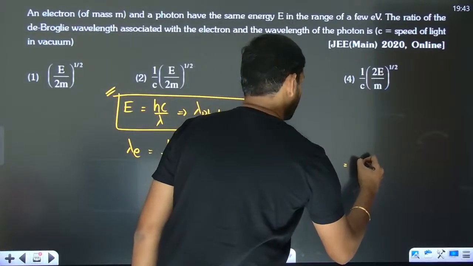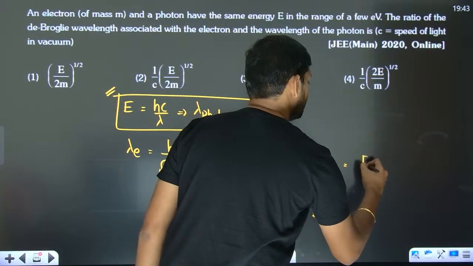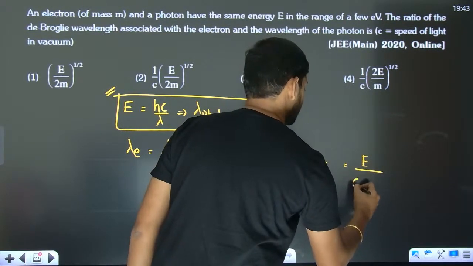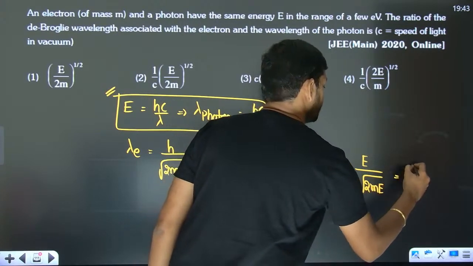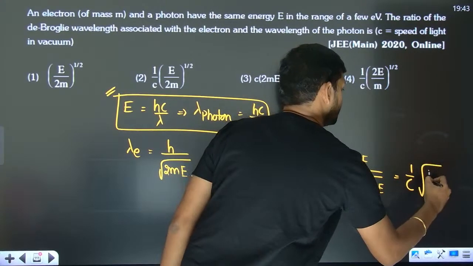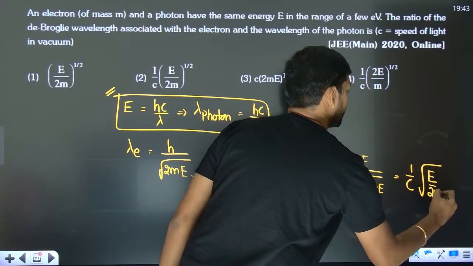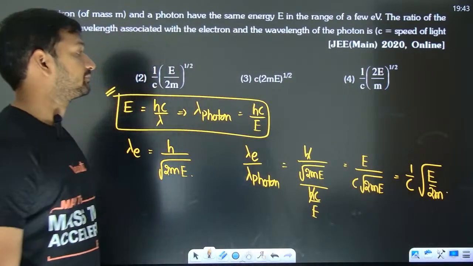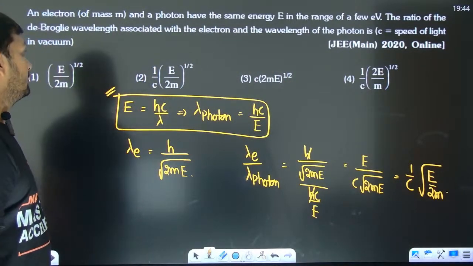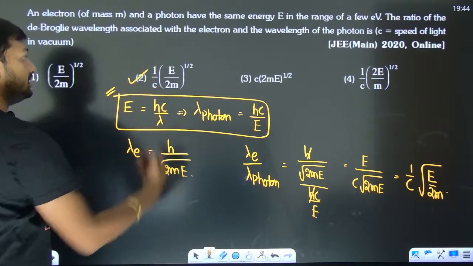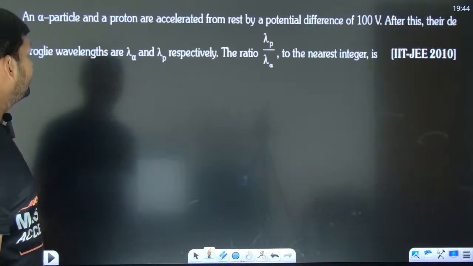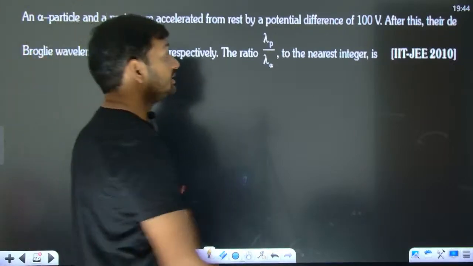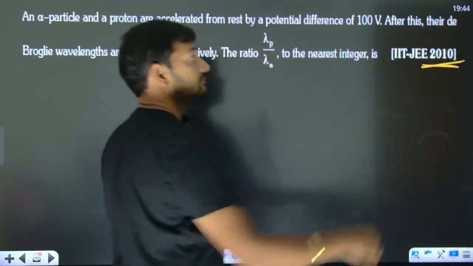So you are going to have E by c root 2mE. So you get 1 by c into root E by 2m. You only mark which option. 1 by c into (E by 2m) to the power 1 by 2. Okay.